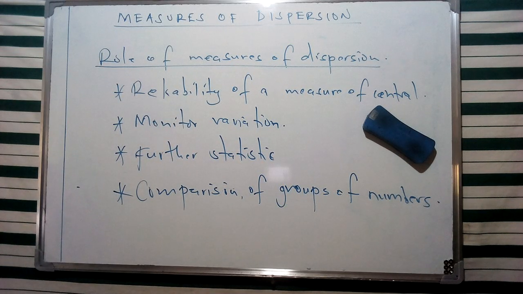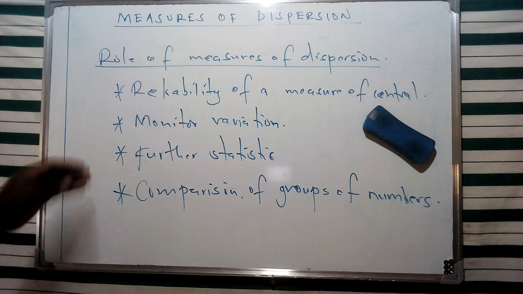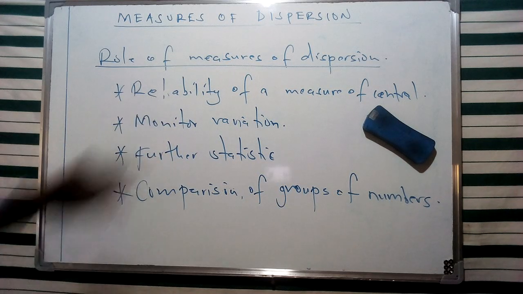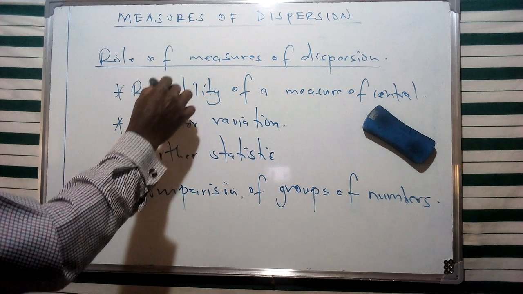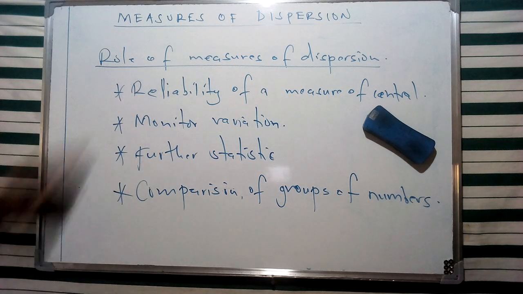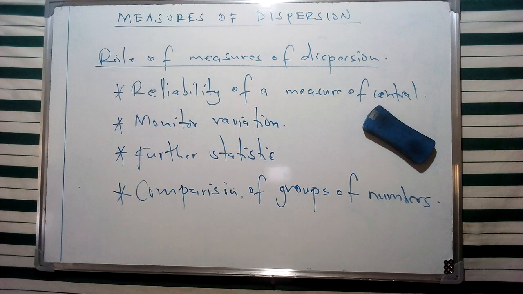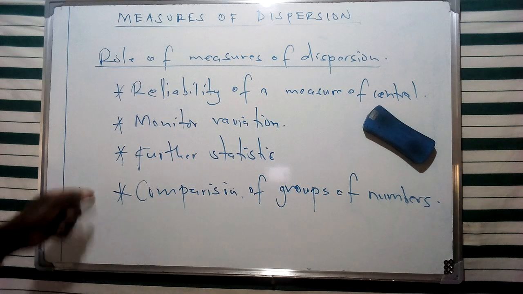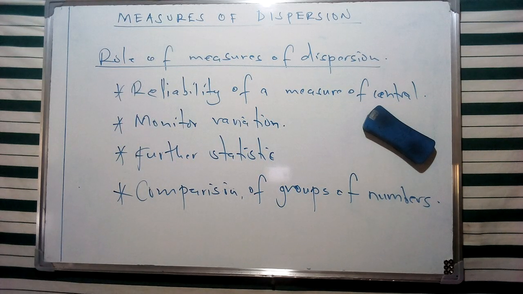In our subsequent discussion, I'm going to look at two specific types of dispersion which we are going to use in the treatment of data, or in the problem set or illustration that we're going to use in order to elaborate on this concept of measures of dispersion. We're going to list a number of measures of dispersion and discuss each and every one of them in detail so that we are able to understand these specific roles.